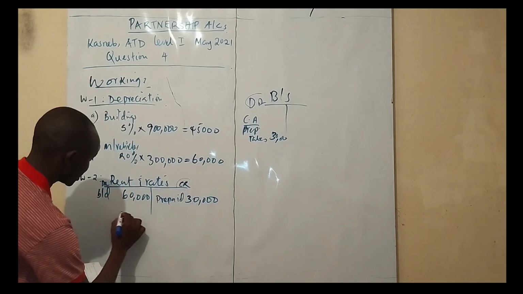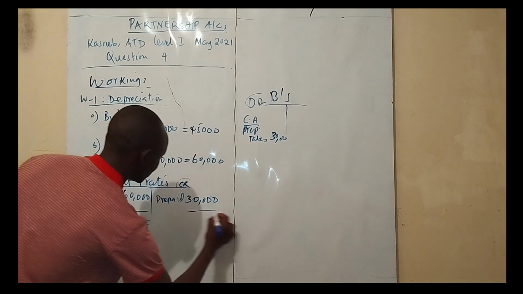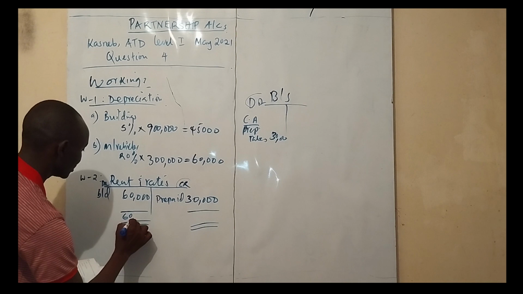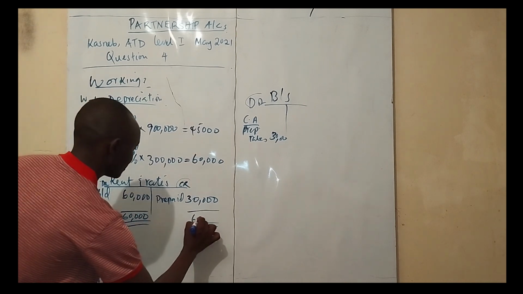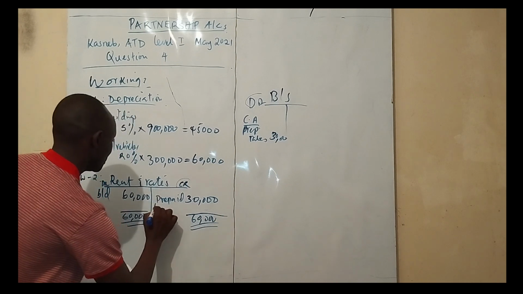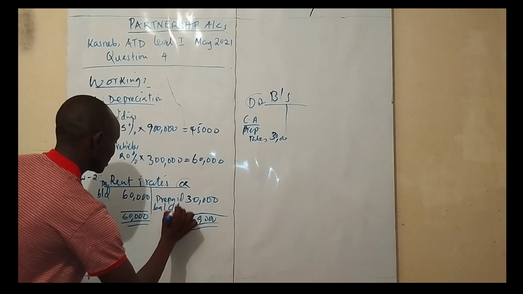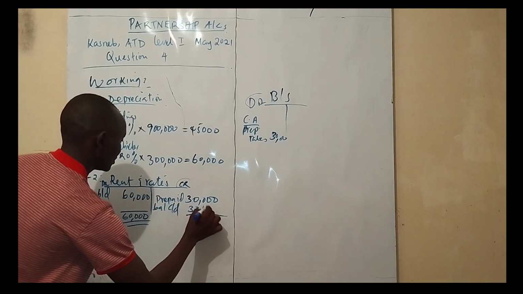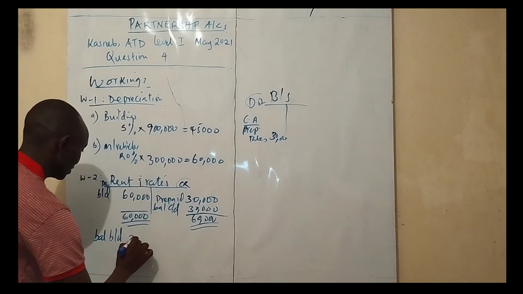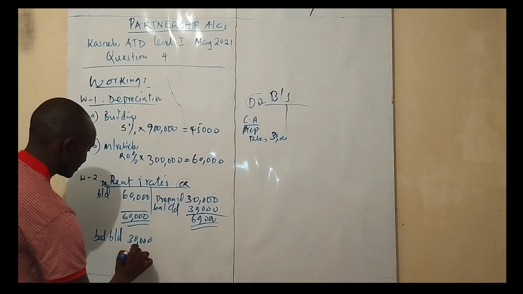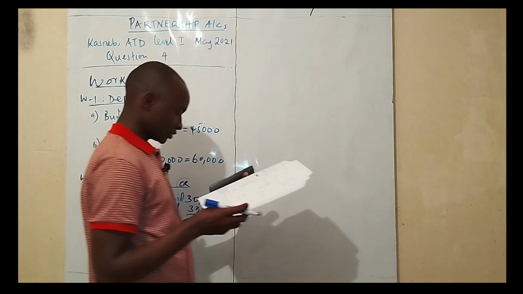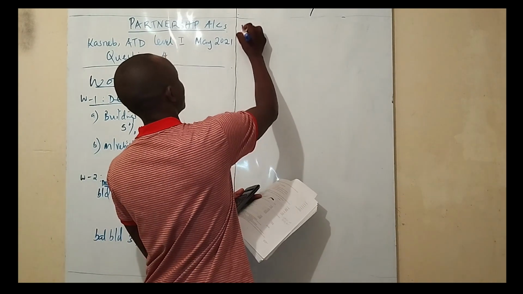So to close this account, you double underline two lines, and then the side that is heavier than the other one is this one. So the balance carried down is here, and our balance brought down will come here as 30,000. Our next working is working number 3.